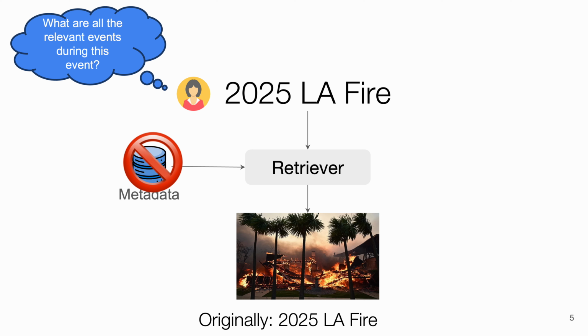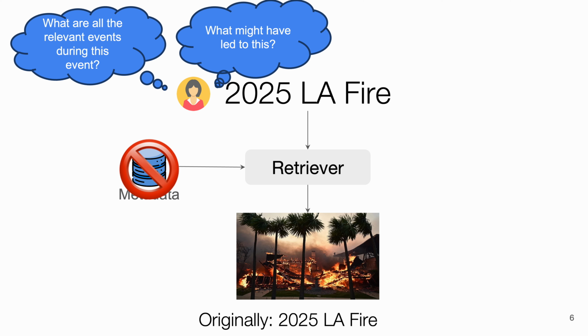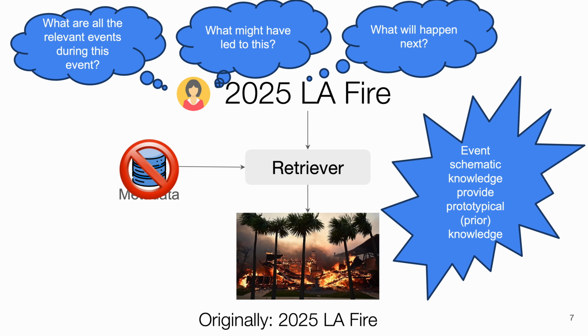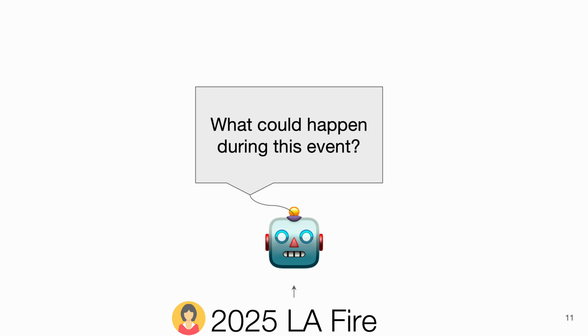To give more event-specific information, we ask three questions. First, we ask, what are all the events that happen during the given query event? Next, we ask, what might have led to this event? This gives us causal context. And finally, we ask what will happen next. By understanding the aftermath, we gain a full temporal understanding of the query. We call this using event schematic knowledge, leveraging the prior knowledge embedded in large language models.